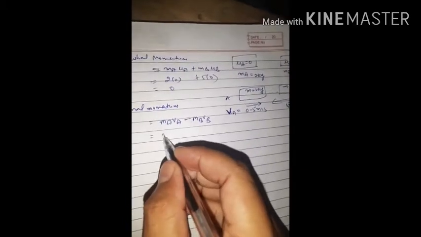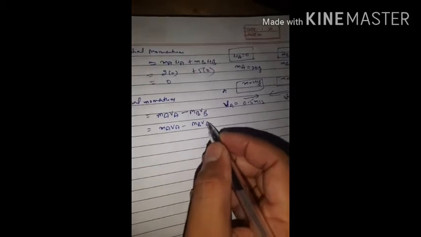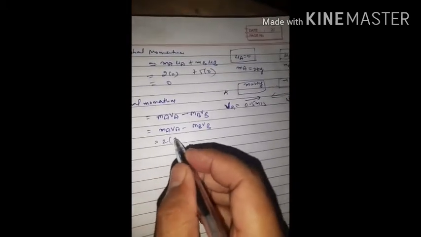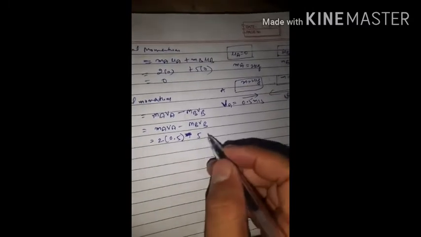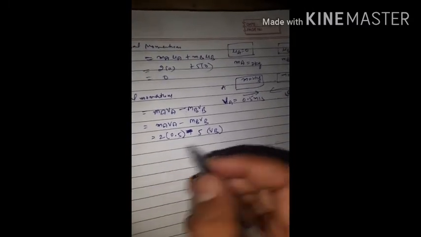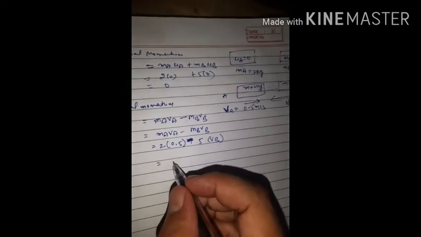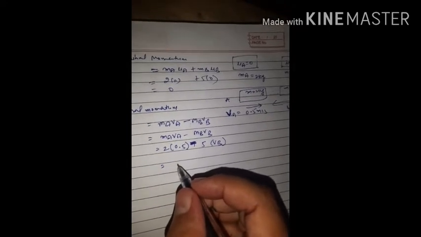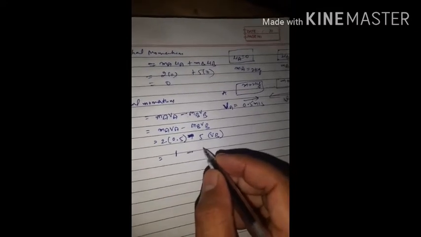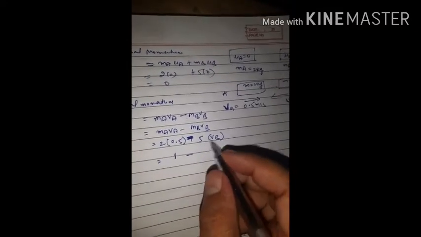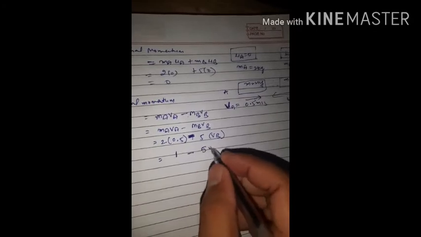So MA VA minus MB VB. We know its mass is 2, velocity 0.5, and the other mass is 5, minus VB which we have to find out. So we will get 0.5 into 2, which is 1, minus 5 VB.